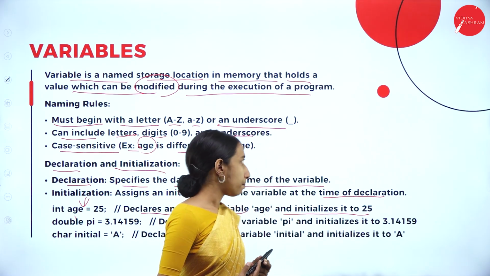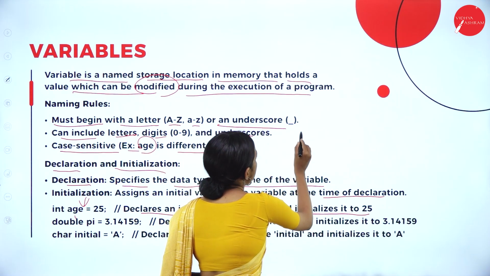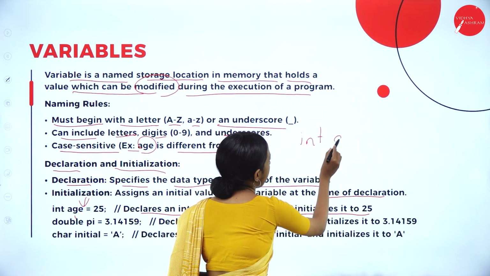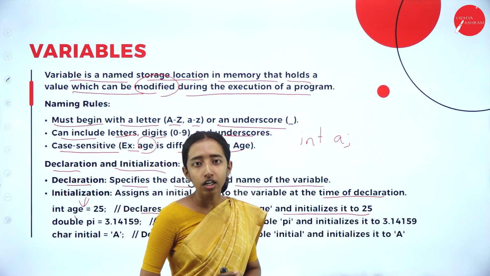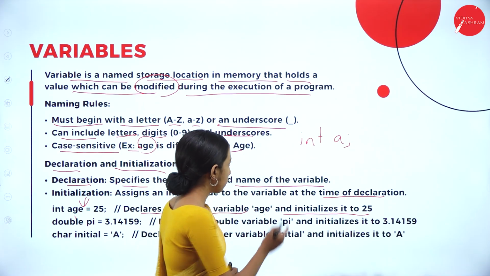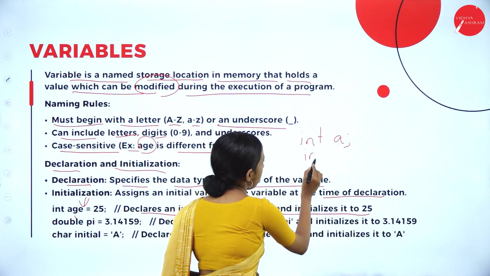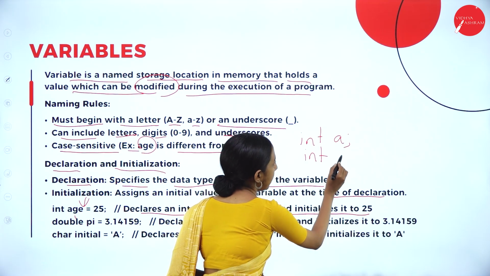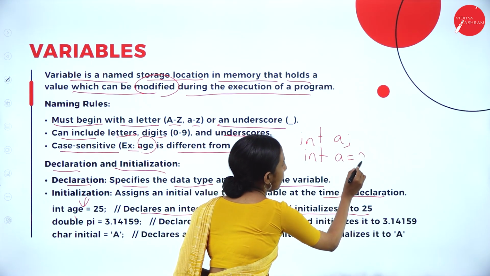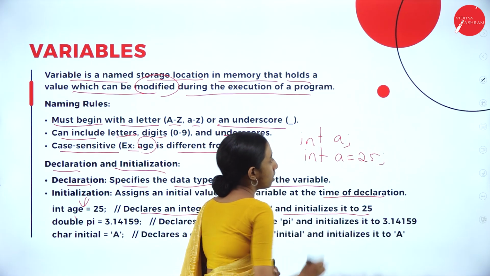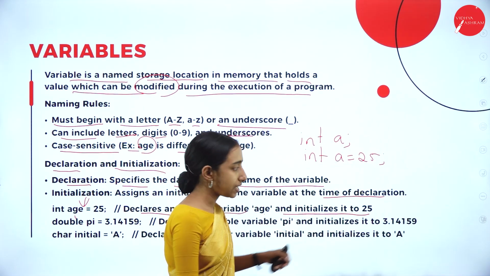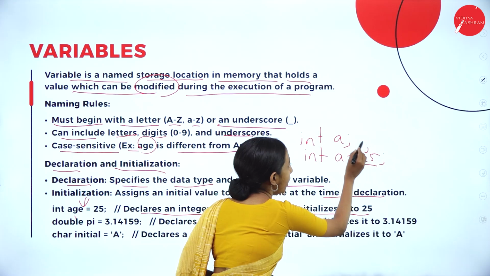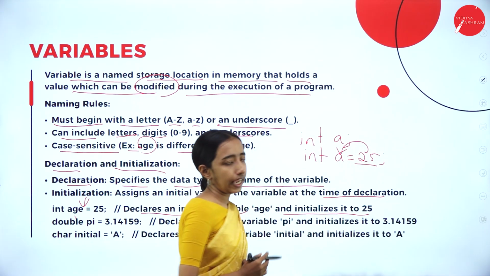Let us see an example. Int a. Here I have declared the variable called a. If I write int a is equal to 25, now I am initializing the value 25 to the variable called a.